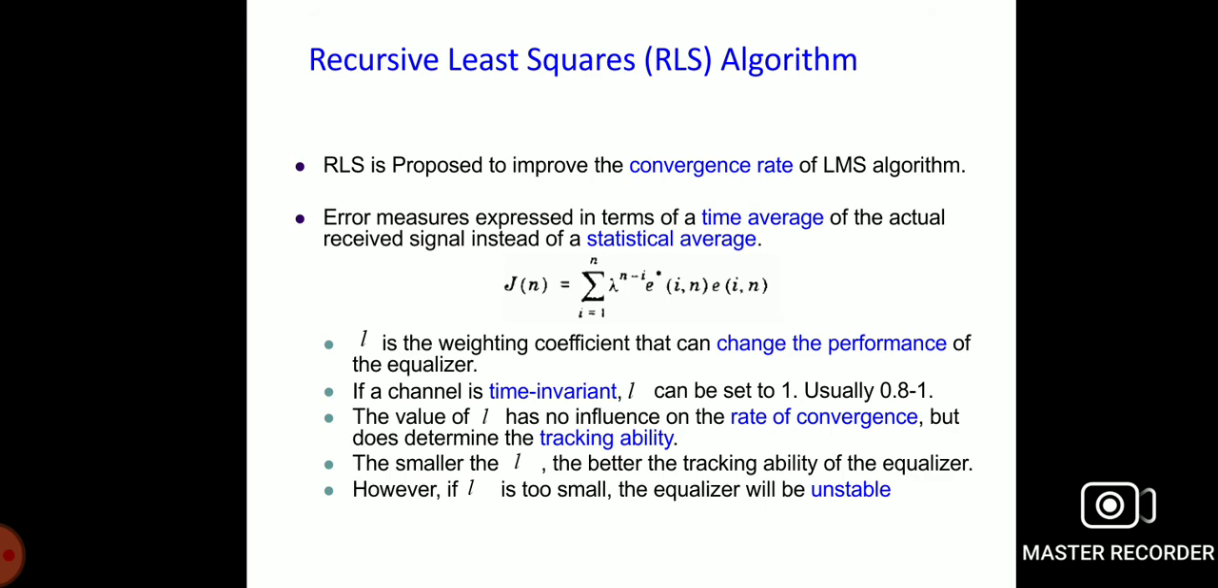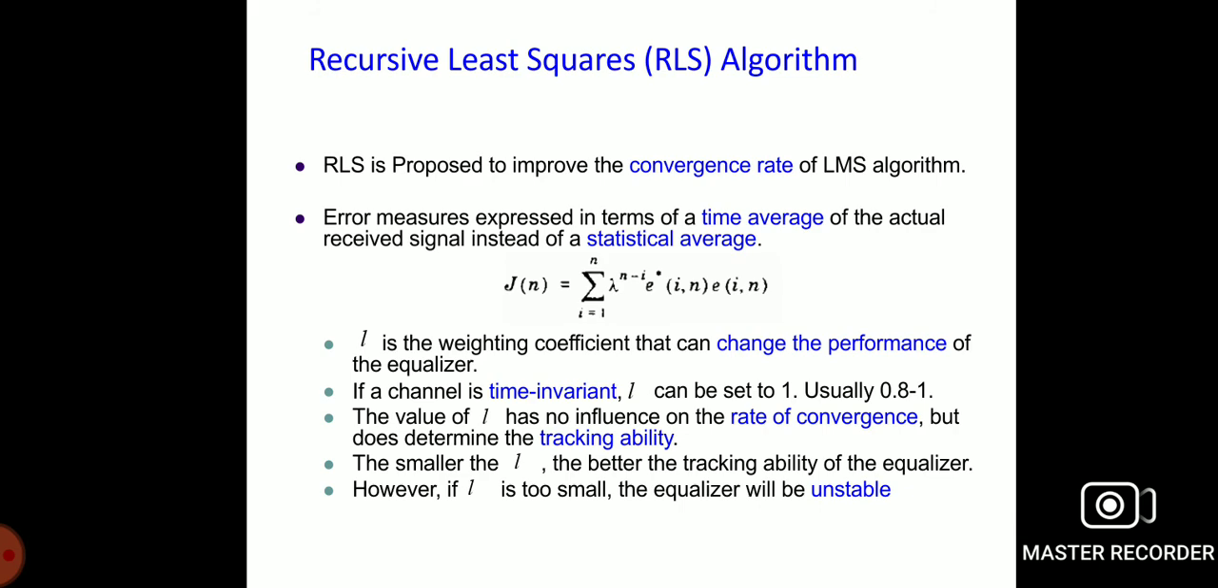In case of stationary channels, the value of lambda is 1. The least square error, which is based on the time average, is given by J of n equals the summation from i equals 1 to n of lambda to the power n minus i, times e of i whole squared. Here lambda is the weighting factor and e of i is the error signal. The error e of i can be rewritten as e of i equals x of i minus y of i times W of n.